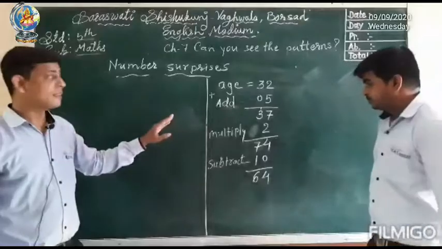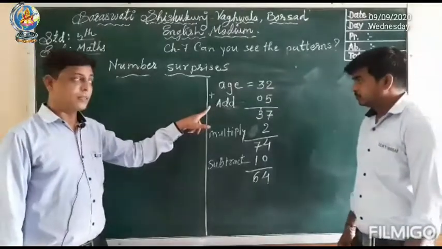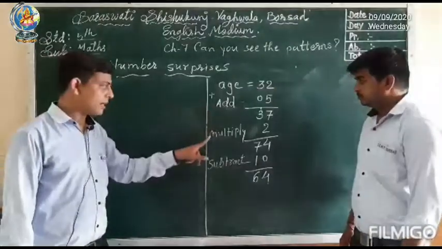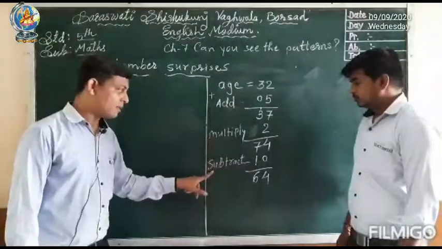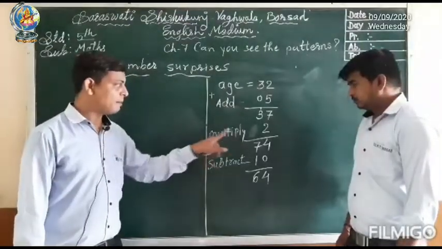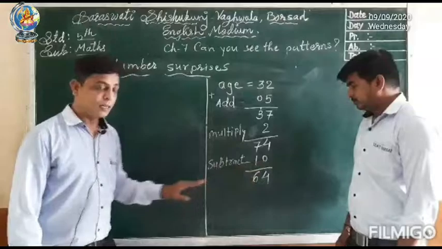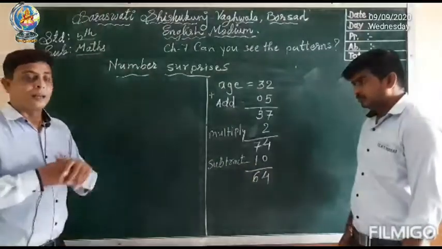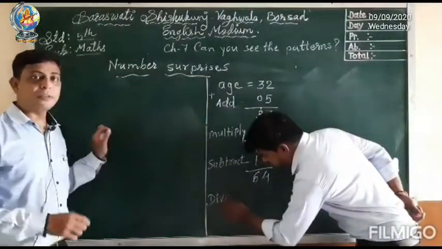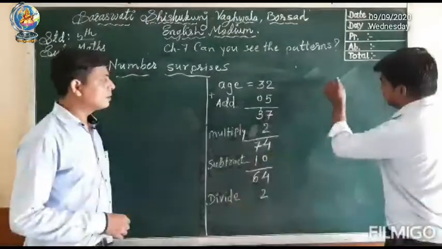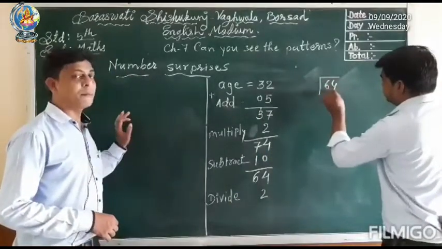Okay, we have done 3 steps here. In the first step we add the number, in the second step multiply, in the third step subtract. Here we multiply with 2 and subtract 10. Now the fourth step, divide the answer by 2. 64 divided by 2.